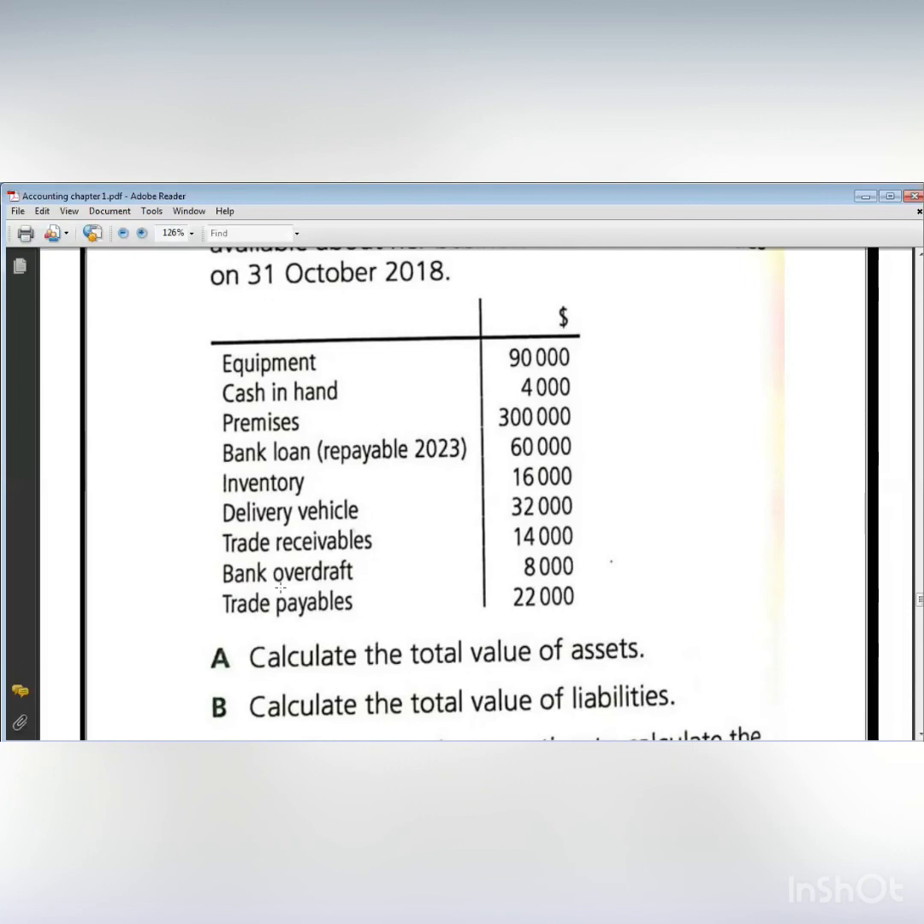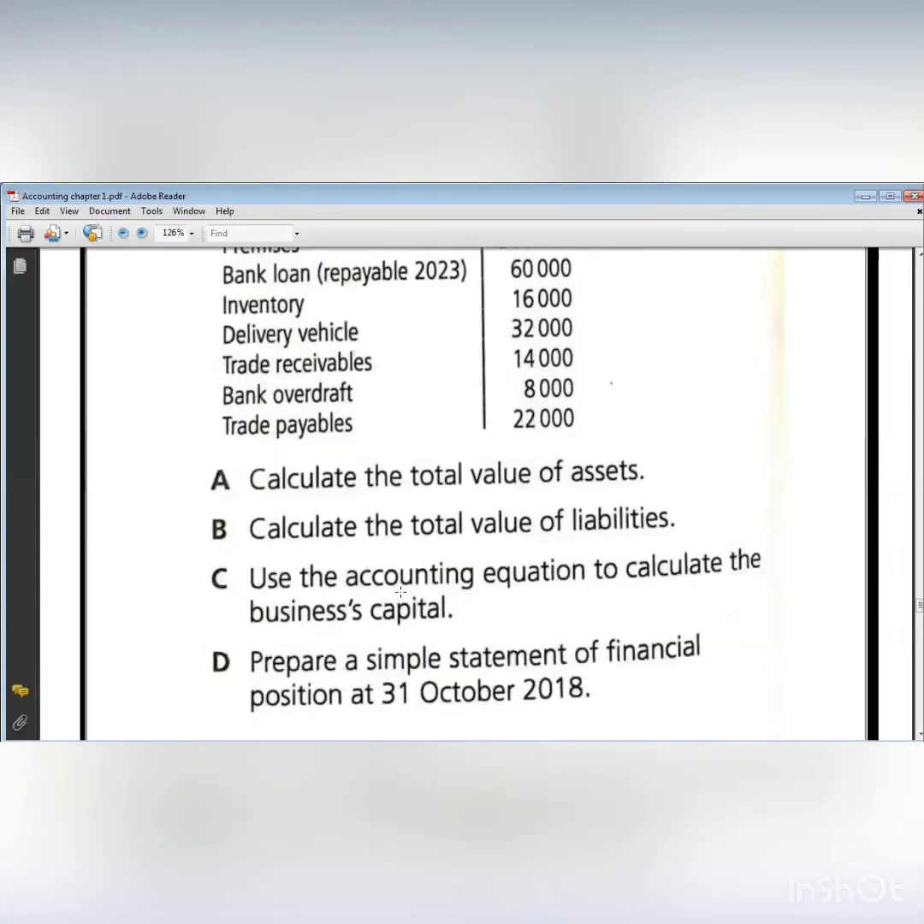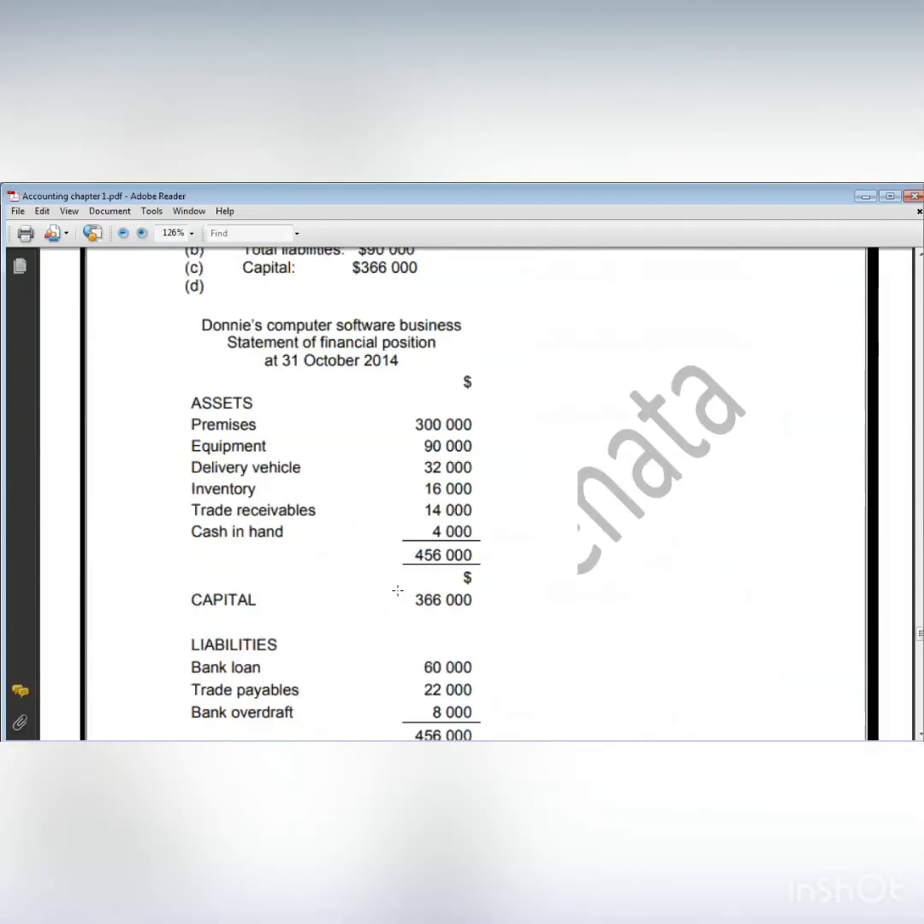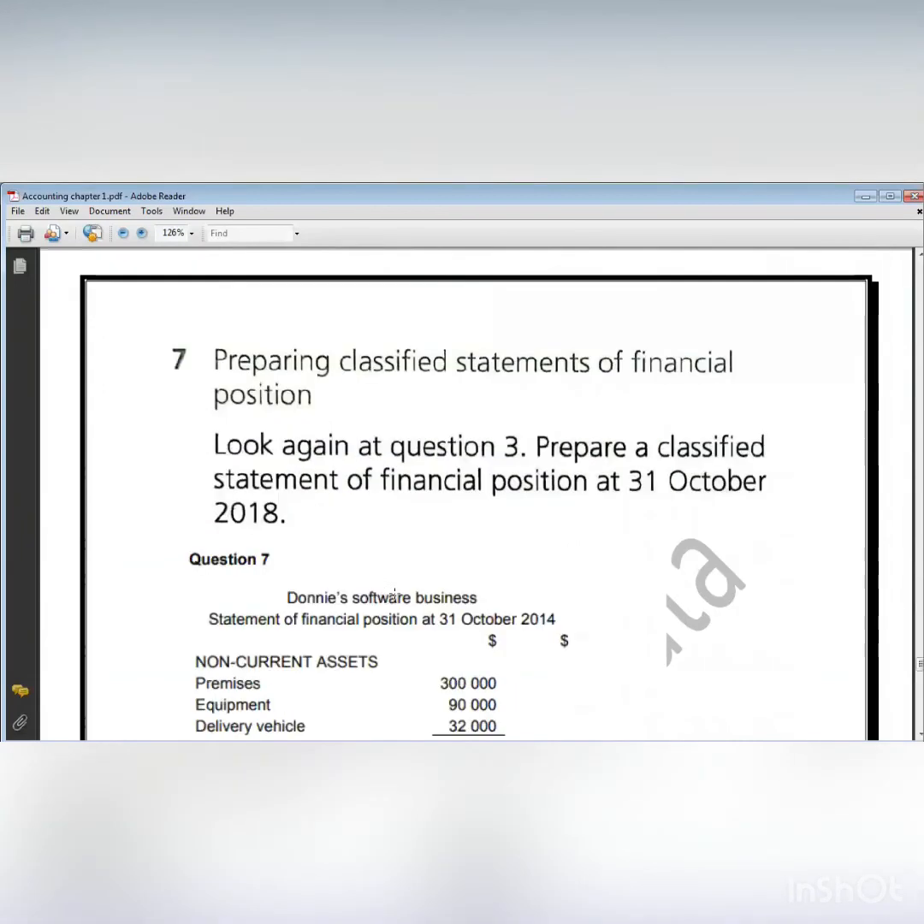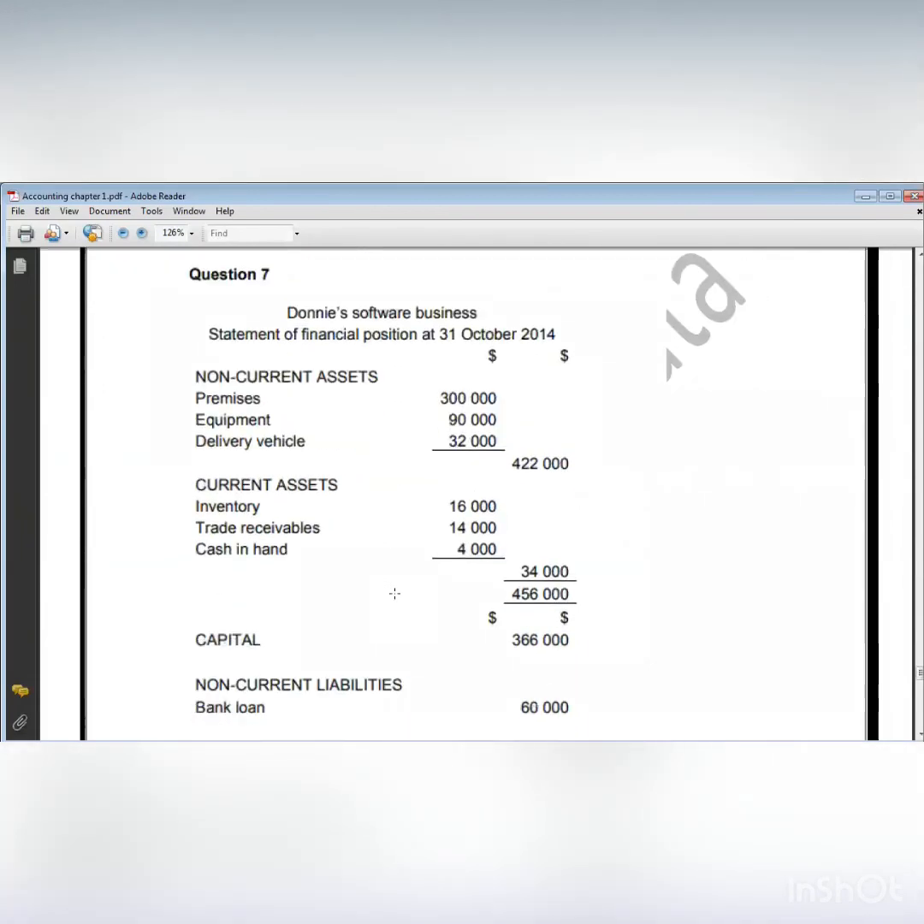This is by order: inventory, trade receivable, cash at bank or bank only, and cash in hand or cash only. In the current liabilities, by order, trade payable and bank overdraft only. And the rest will be non-current. So let's see how the classified statement of financial position will look like.